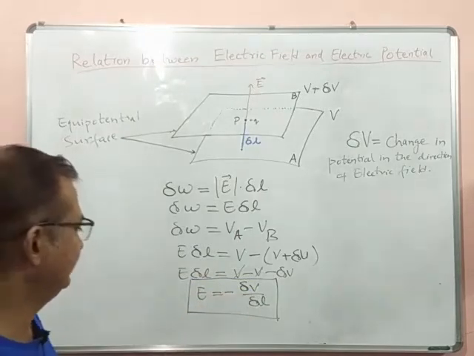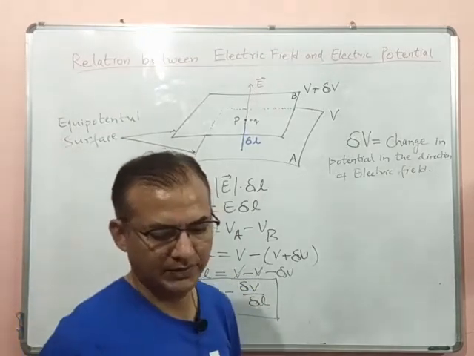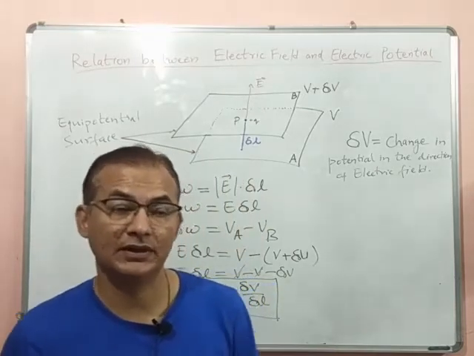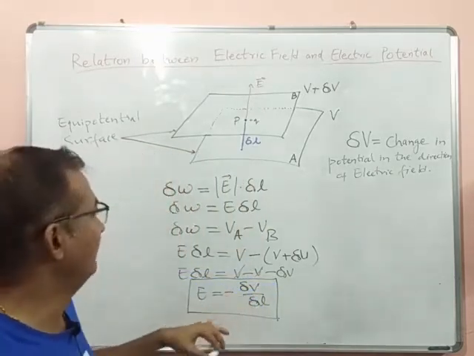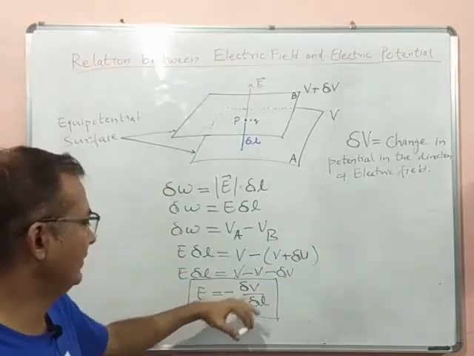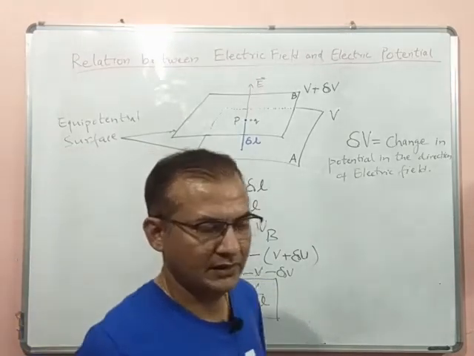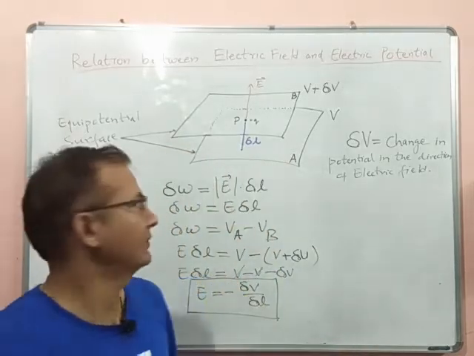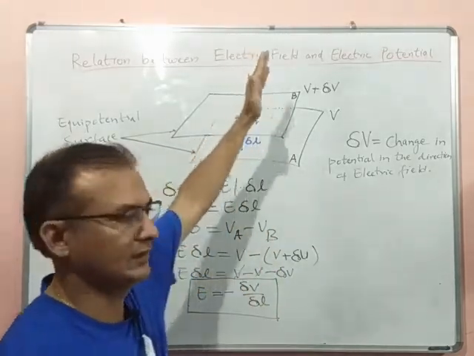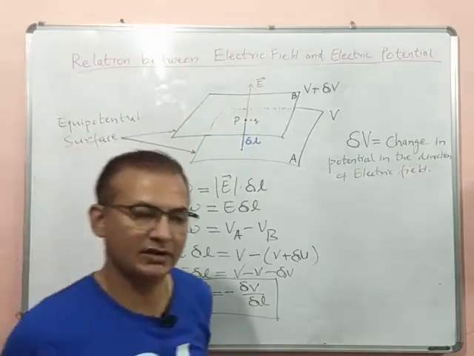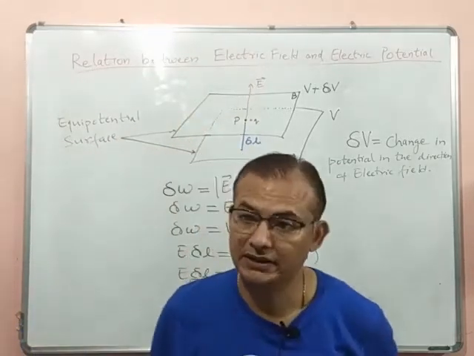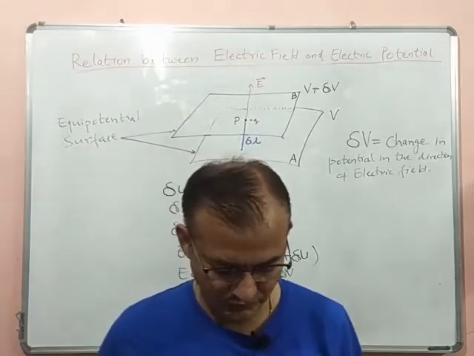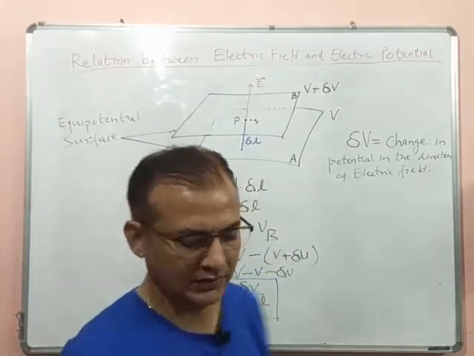The change in potential per unit length is the electric field. Now consider this negative of del V upon del L: it means in the direction of electric field the potential will decrease. If we go in the direction of electric field, the potential will decrease. The rate of decrease of potential is the electric field. Okay, so there are a few conclusions.